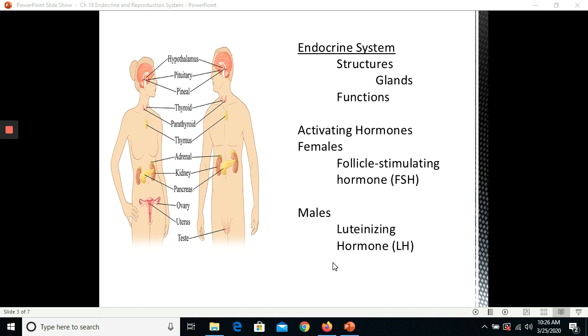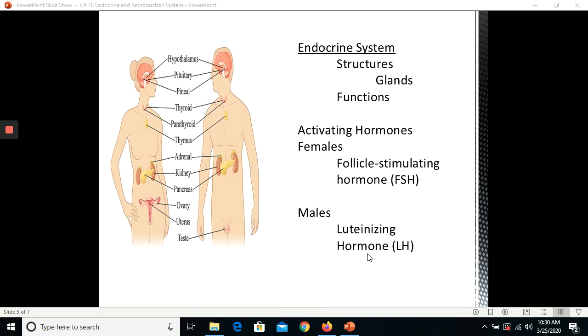Now, an important thing to understand about the endocrine system is that the pituitary gland controls all other endocrine glands. And the pituitary gland is connected to the hypothalamus. So we have the hypothalamus, which links the endocrine system to the nervous system and stimulates the pituitary gland to secrete hormones.